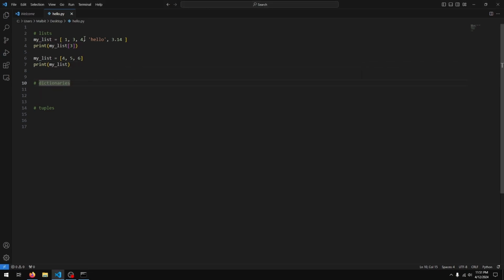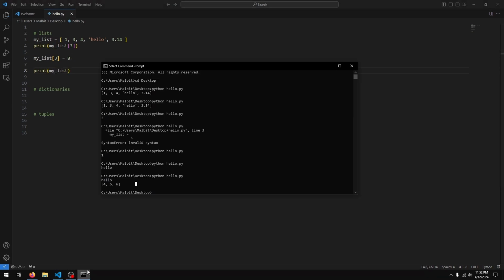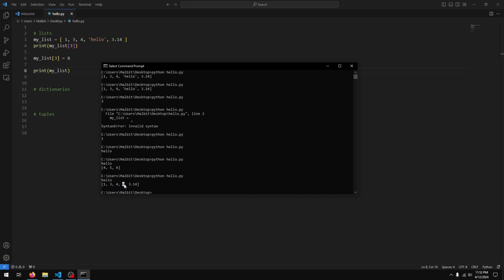But what if I just want to change one item? Well, you can simply do the list name or the variable name, and then in square brackets the index of the item you wish to change. So that's 0 1 2 3, so I'll just say 3 equals, let's say 8. And if I do print my list, you see that the hello has changed to 8.